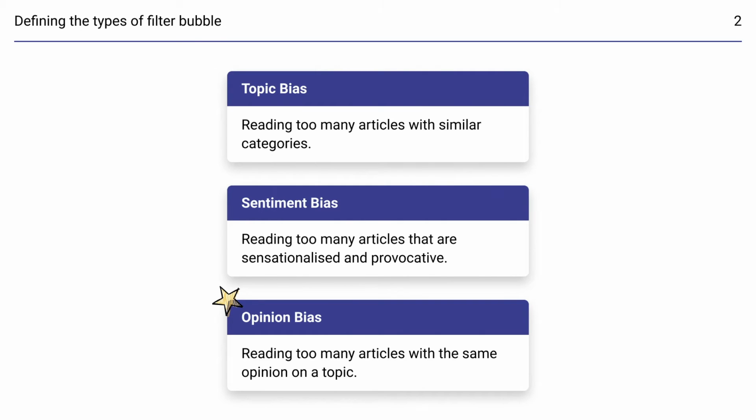First, topic bias. This occurs when you're reading only about a certain type of articles on a single topic. Second is sentiment bias. This occurs when you're reading too many articles that are too sensationalized, emotional, and provocative. Last but most importantly, opinion bias. This occurs when on a single topic you're reading articles that are similar opinion. We feel that this type of filter bubble is the most dangerous kind as it puts you into an echo chamber of similar thoughts and polarizes your views.